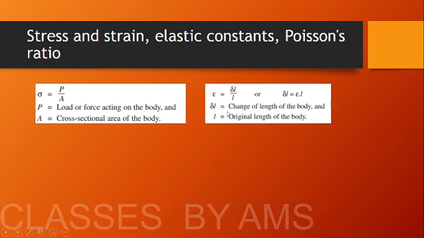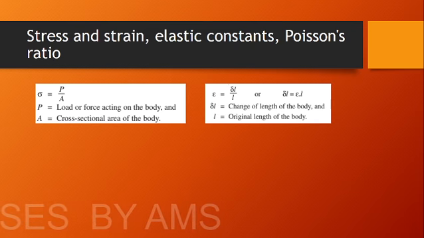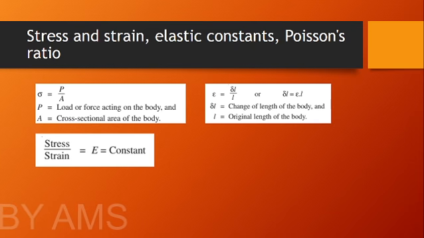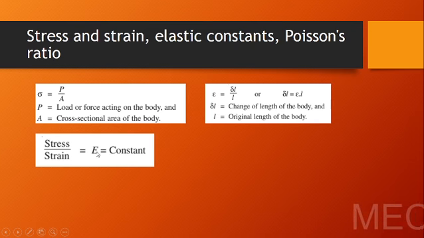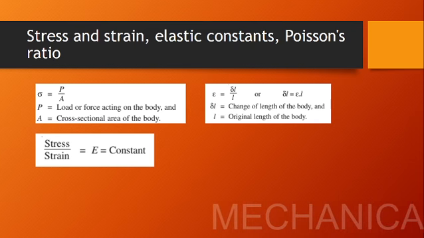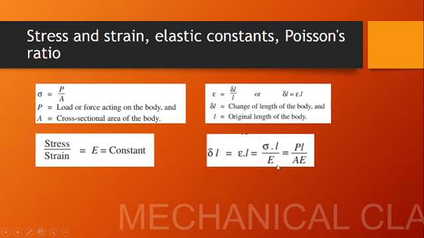After studying stress and strain, we will directly go to our main topic, that is called elastic constant, based on Hooke's law. So as per Hooke's law, stress is directly proportional to strain, or we can replace the proportionality with a constant called Young's modulus or modulus of elasticity, E. So we can write stress by strain is equal to modulus of elasticity. And from this we will be writing the equation for change in length. Stress can be written as P by A, strain can be written as delta L by L. So we can rewrite that delta L is equal to PL by AE.